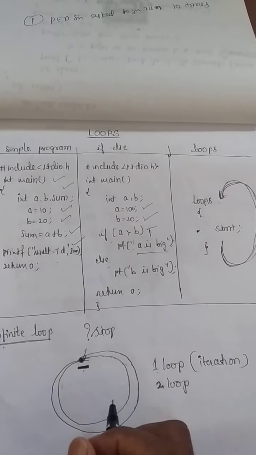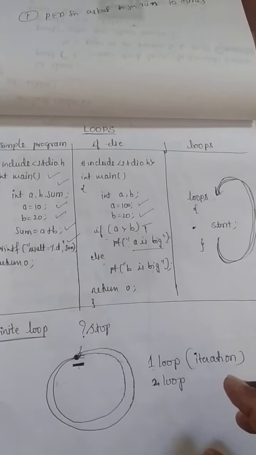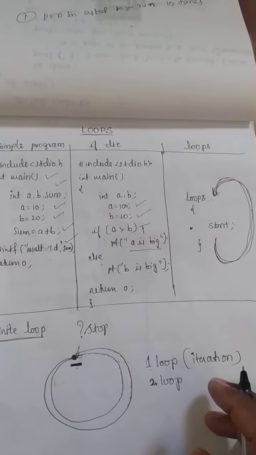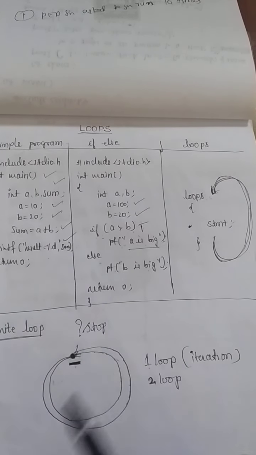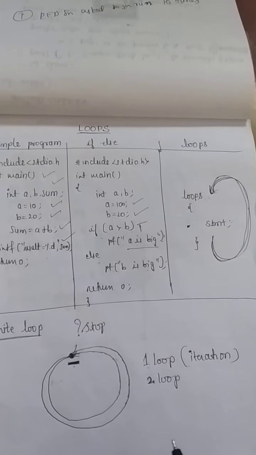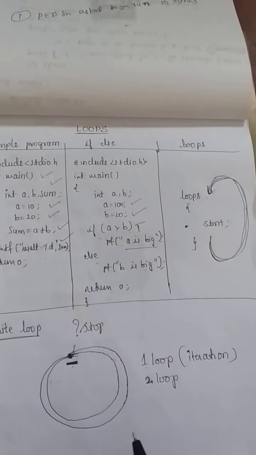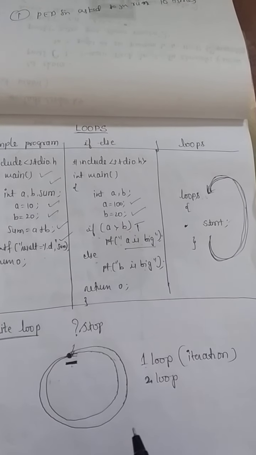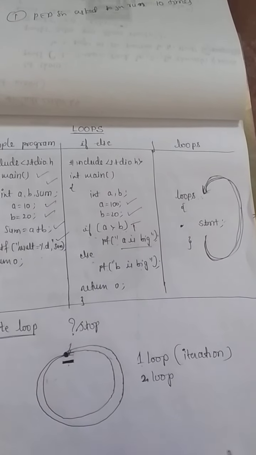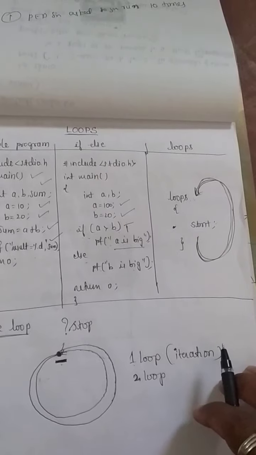Then you can continue. For example, suppose the physical education director, PD sir, gives a punishment of running on a track for 10 times or 10 rounds, then that 10 is the condition. If he does not mention any condition like 10 rounds or 20 rounds, then it will be an infinite round of punishment. Correct? So this is the basic concept of looping.